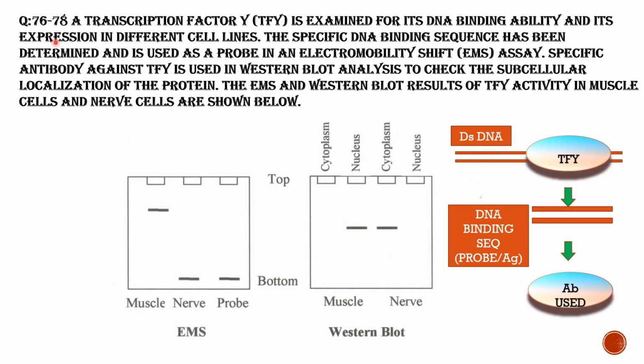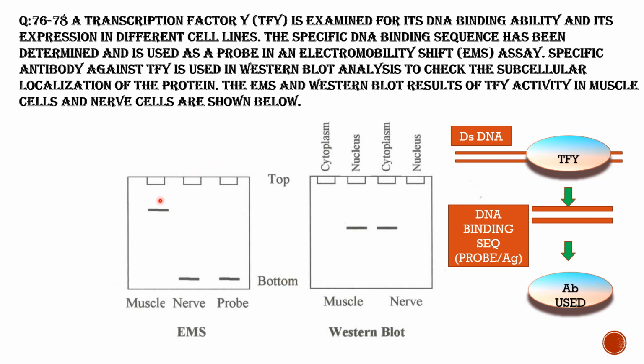A transcription factor Y is examined for its DNA binding ability and its expression in different cell lines. A specific DNA binding sequence has been determined and is used as a probe in an electromobility shift (EMS) assay, and a specific antibody against TFY is used in Western blot analysis to check the subcellular localization of the protein. The EMS and Western blot results of TFY activity in the muscle cells and nerve cells are shown below.